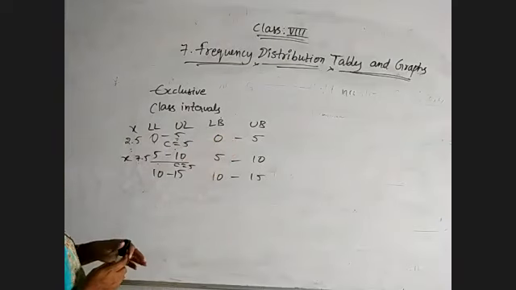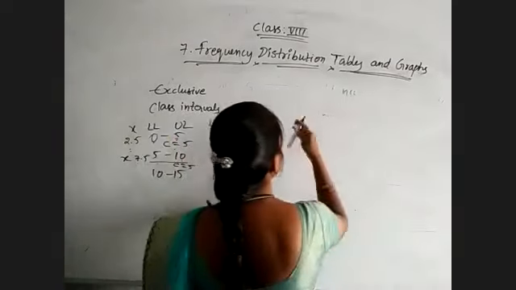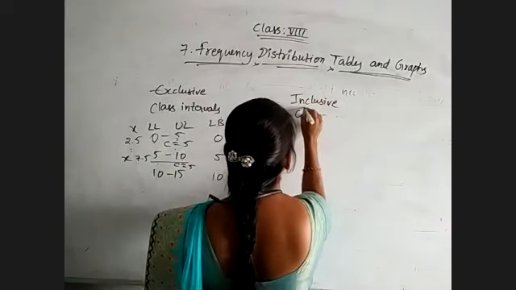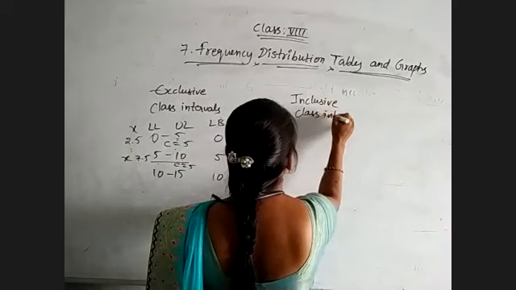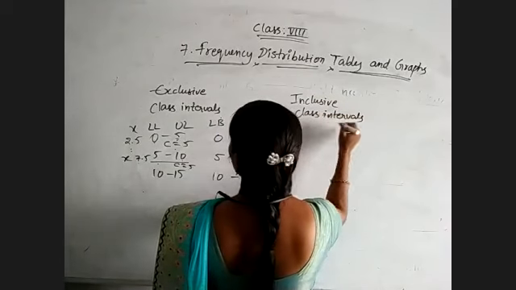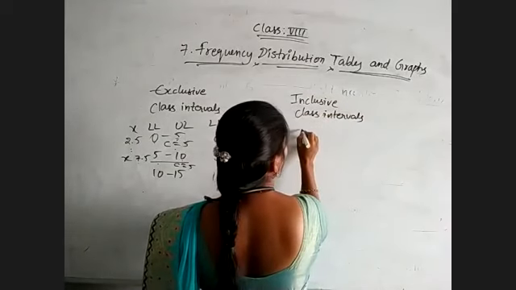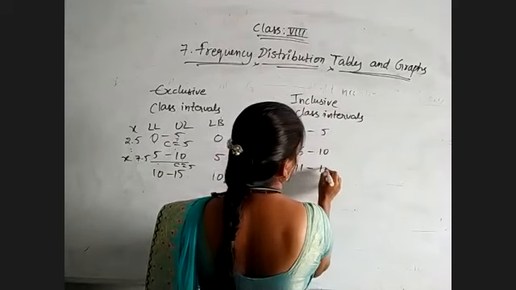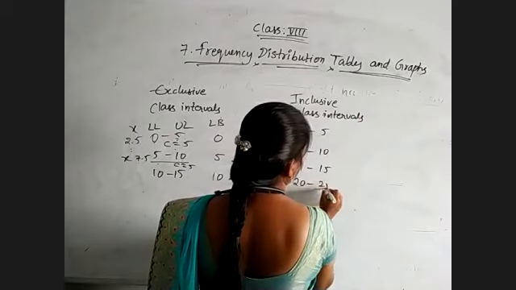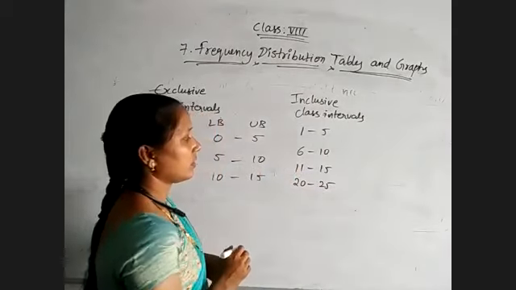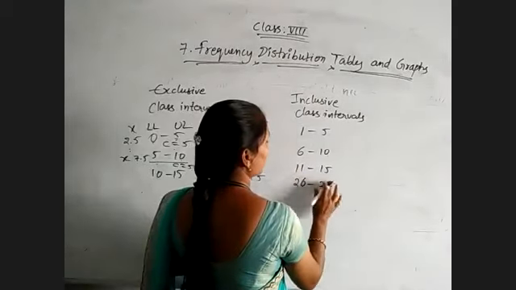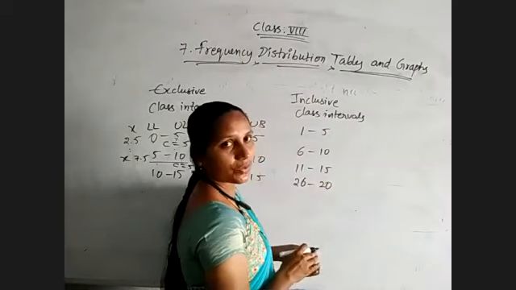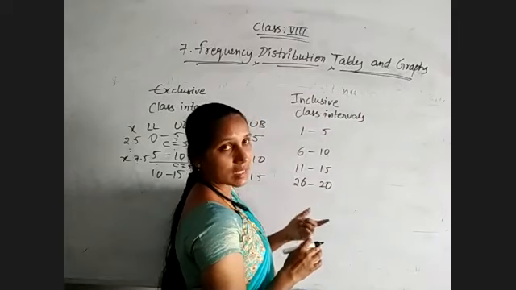Coming to the inclusive class intervals. Suppose I have 1 to 5, 6 to 10, 11 to 15, 16 to 20, like this I have the class intervals.